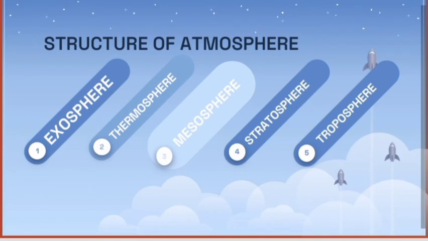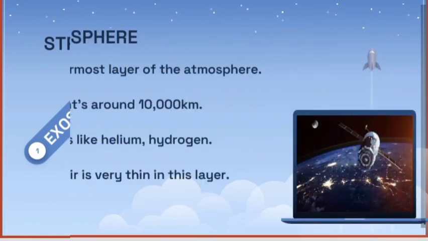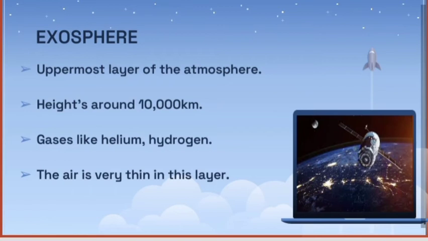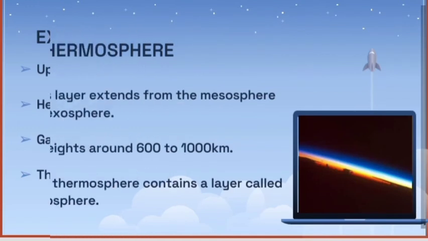Next is the structure of atmosphere. The layers of atmosphere are exosphere, thermosphere, mesosphere, stratosphere and troposphere. Let's see one by one. The topmost layer is exosphere, the space where the satellites and those things revolve around. It is about 10,000 kilometers from the earth's surface. Many gases like helium and nitrogen are there.